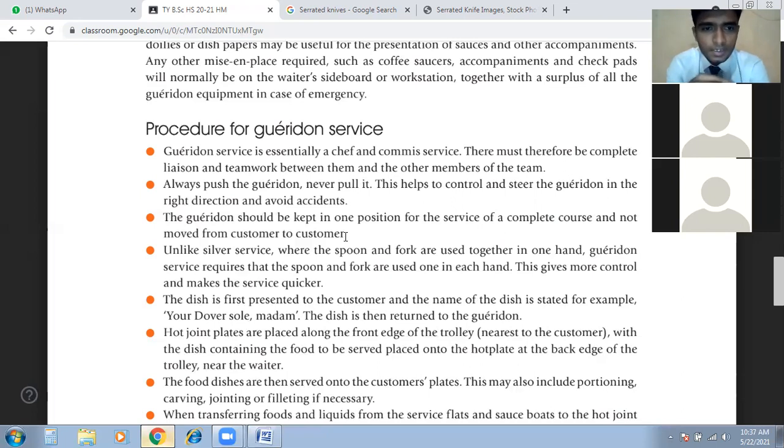Okay. Yes. So what is gold service? Sorry, what is gold service? Now we just finished silver service. So what is gold service?